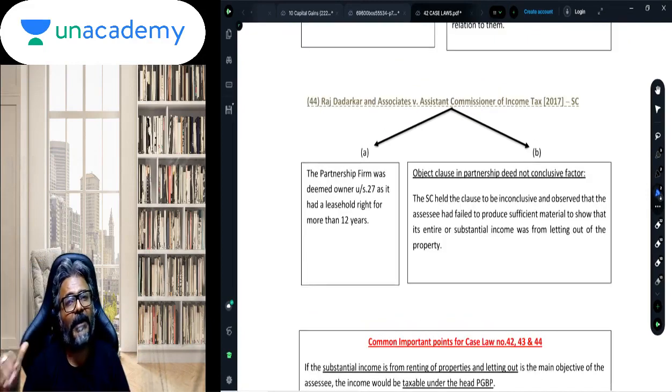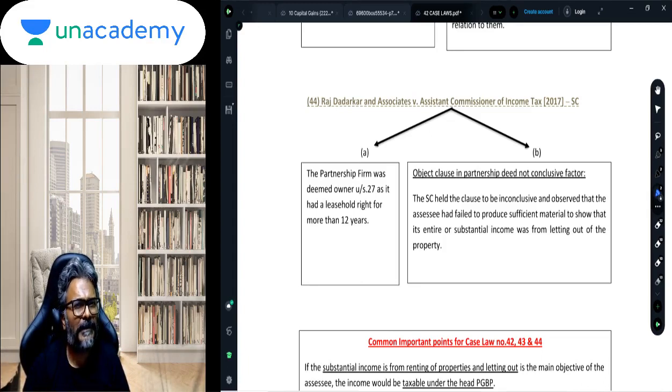the leasehold right, students, was for more than 12 years. And because the leasehold right was for more than 12 years, accordingly the SSC became the deemed owner. Accordingly, students, the SSC became what? The deemed owner. Now in this case, the partnership deed was not clear as to what was the main business of the partnership firm.